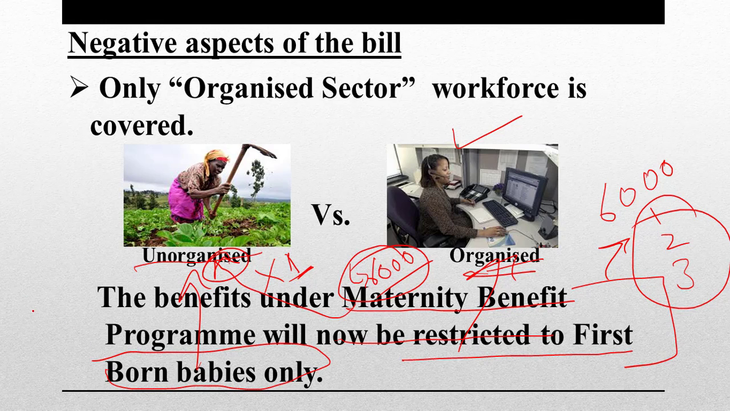Remember, if the question comes in prelims, that benefits under the maternity benefit program have been reduced by the Maternity Benefit Amendment Act, 1961 to 2016. Yes, this is the case. The 2016 Amendment Act reduced the benefits to unorganized sector workers under the maternity benefit program, Pradhan Mantri Matritva Sahyog Yojana.